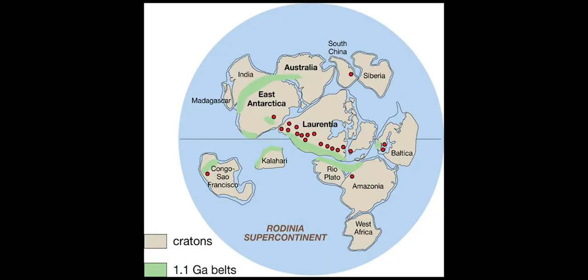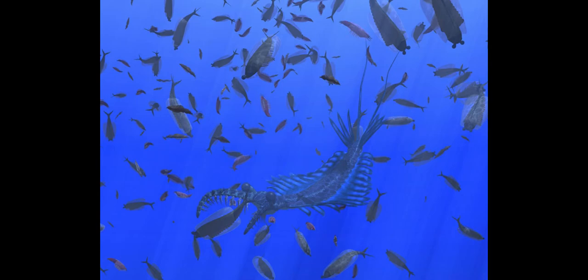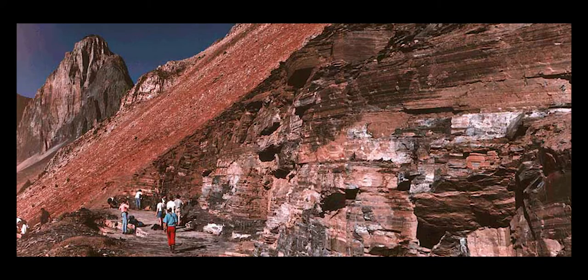370 million years later, volcanic activity melted all the ice and split Rodinia apart. 100 million years after that, a period of rapid evolution called the Cambrian Explosion occurred. This was a period of rapid evolution where complex organisms evolved that would lead to fish and other types of vertebrates. Some of these vertebrates can be found today in the form of fossils at the Burgess Shale, a layer of sedimentary rock in the Canadian Rockies that used to be underwater. This is the oldest layer of rock to hold complex and diverse fossils.